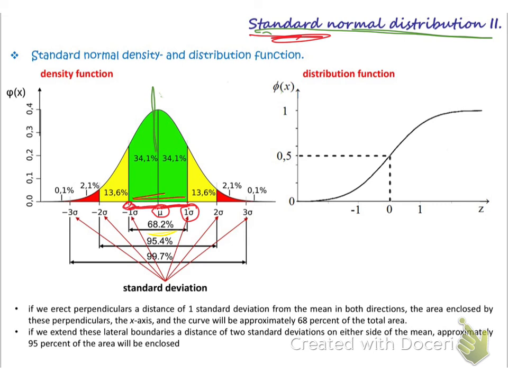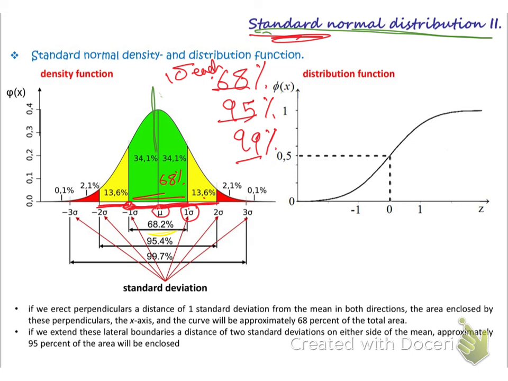So this area represents 68%. Okay. If we expand it to 2 sigma from this side and 2 sigma from this side, it should represent 95%. That's why they are calling it 68, 95, 99 percentage. These are the 68, 95, 99. So if we use 1 sigma from each side, it will be 68. If we use 2 sigma from each side, it will be 95. If we use 3 sigma from each side, it will be 99. Okay, it is more than this. It is 99.7 actually, but approximately they say 68, 95, and 99.